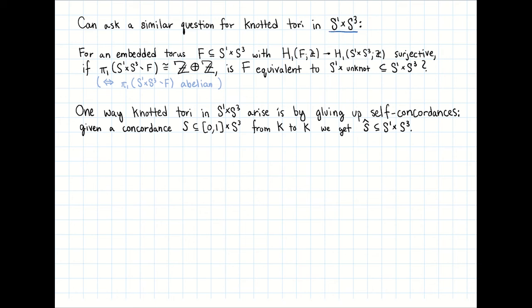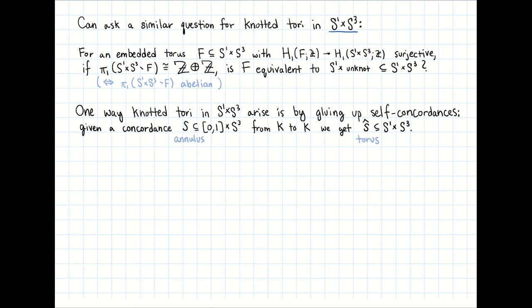One way knotted tori in S^1 × S^3 arise is by the following construction. Let's take a concordance S inside of an interval cross the 3-sphere, and suppose it goes from K to itself. Then we can glue this concordance up.